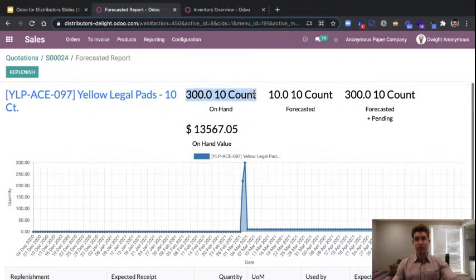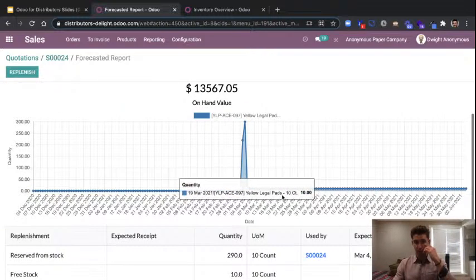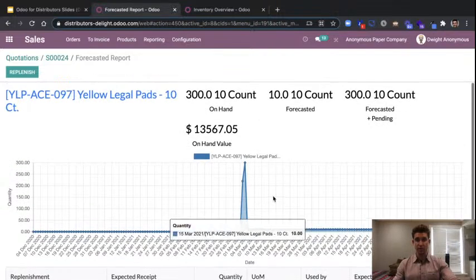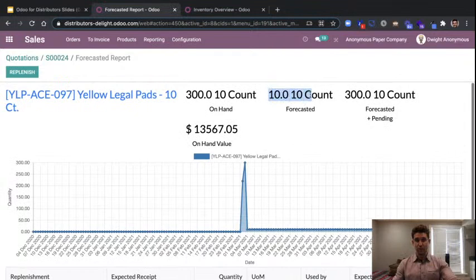So we're going to see that we have 300 units currently on hand, which we had before. We saw that when we clicked into the forecast, but we can see a breakdown of what's going on with these units. We can actually see that 290 of these units have already been reserved for this sales order number 24, and that there's 10 remaining in our free stock at this point. And so Odoo has automatically reserved those units the moment that sale came across, which is going to be a really nice quick integration. It's going to keep your inventory live and active in real time for you. But also, we're going to see up here that we've got those 10 forecasted because we are deprecating the inventory for what's going out.